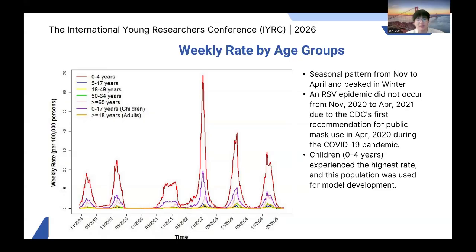As you can see, there are significant differences among age groups. Children 0 to 4 years old were the most affected and had the highest rate, which means they were most impacted by RSV and thus were used for further model development.